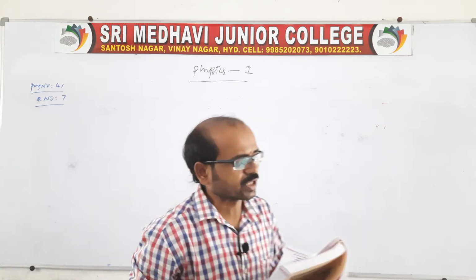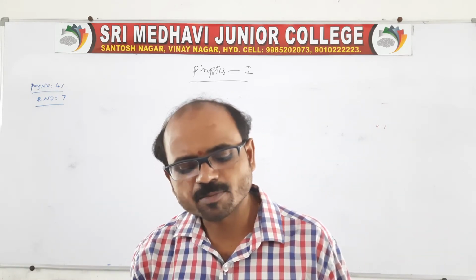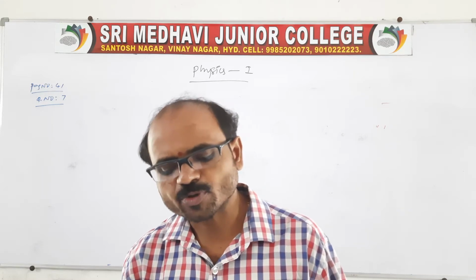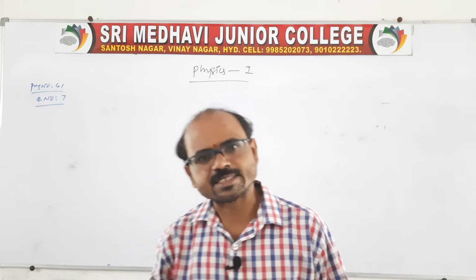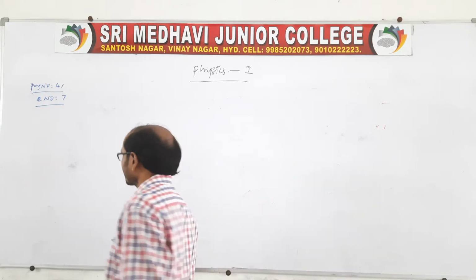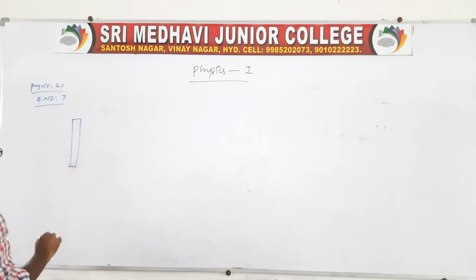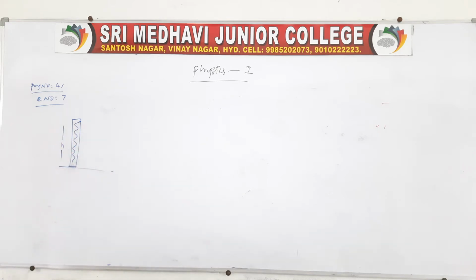Look at it: a ball is dropped from the roof of a tall building, and simultaneously another ball is thrown horizontally with the same velocity from the same roof. Which ball lands first? Explain your answer. I'll draw the diagram. So look at it, here is a tower, the top of a tower, and the height is given as h.